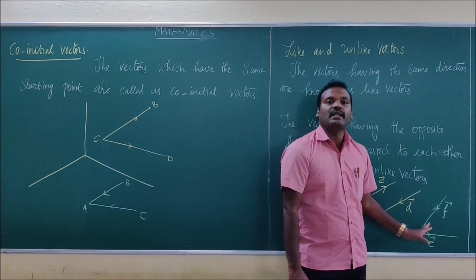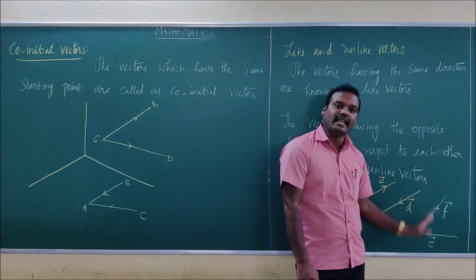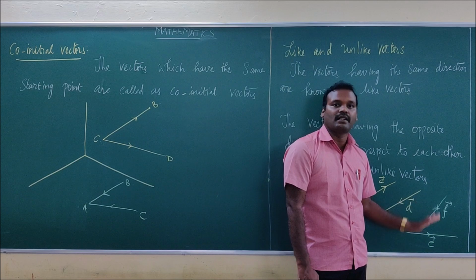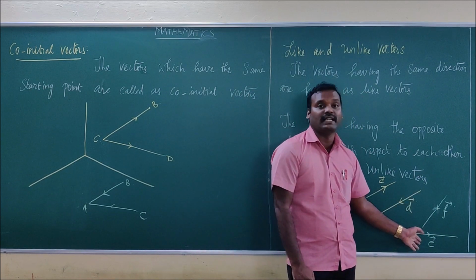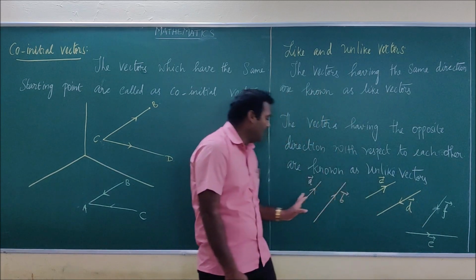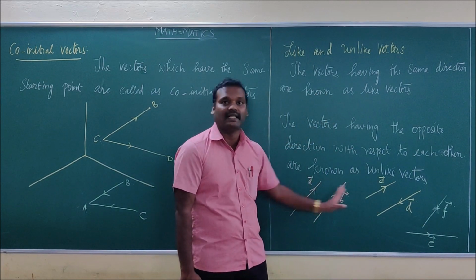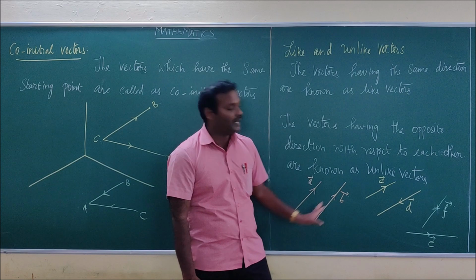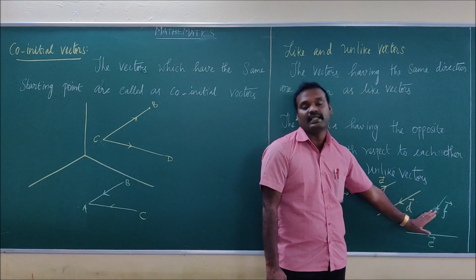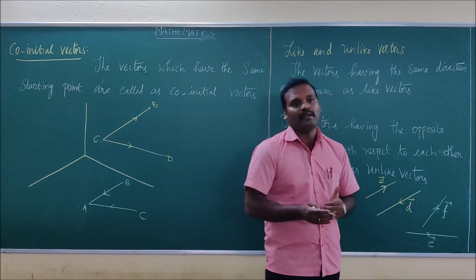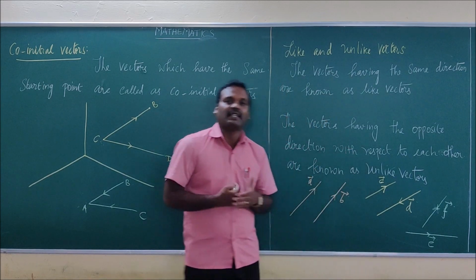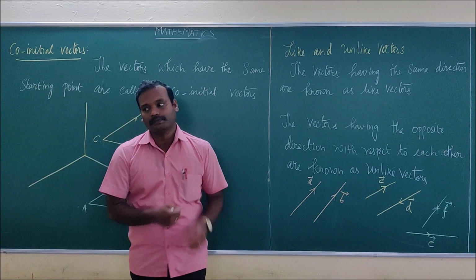The third one, when you observe it, is neither like vectors nor unlike vectors. We cannot say that these directions are opposite. If it is like this, then you can say that the direction is opposite. But this is neither like vectors nor unlike vectors. Let me show the remaining types in the next video. Thank you.